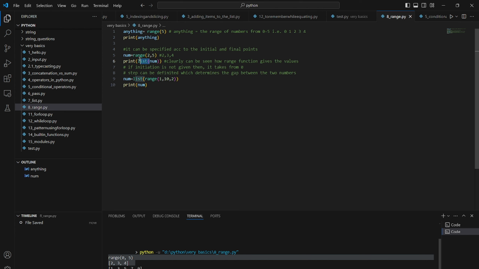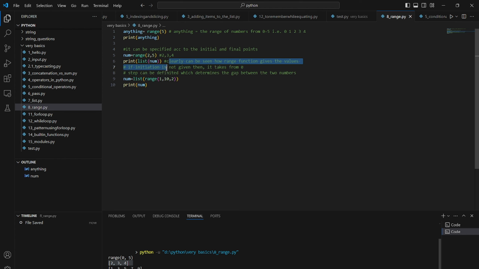So list is used here. We will talk about the list later. We can print in the form of a list, and it will print 2, 3, and 4 inside the list. We can see this here, and then it can be clearly seen how the range function gives the values.